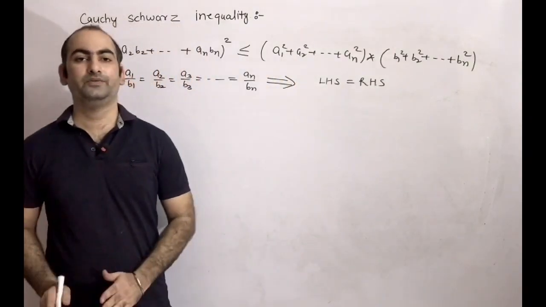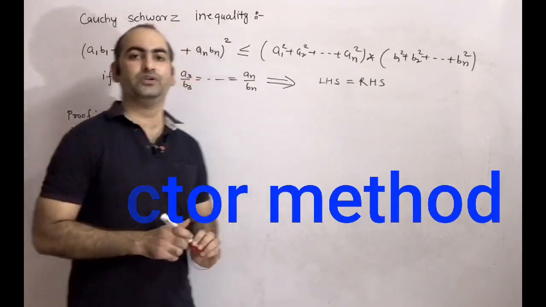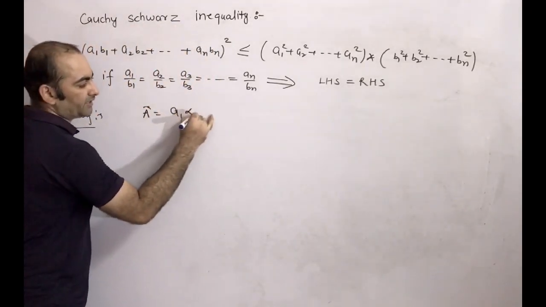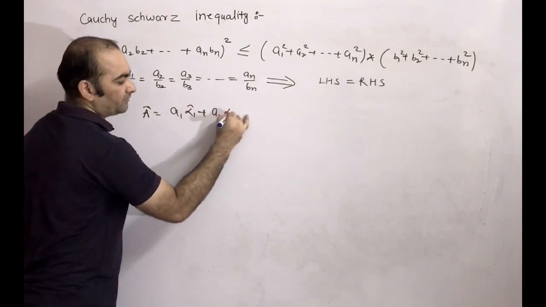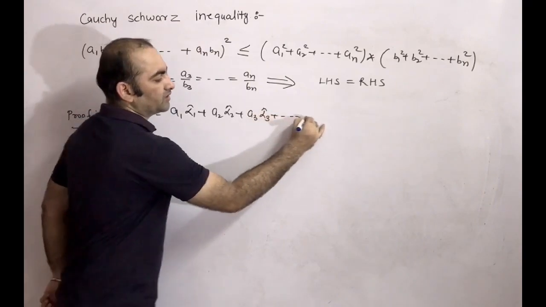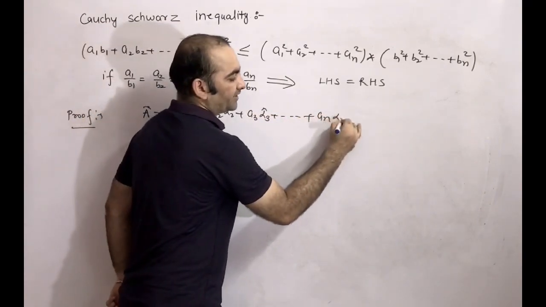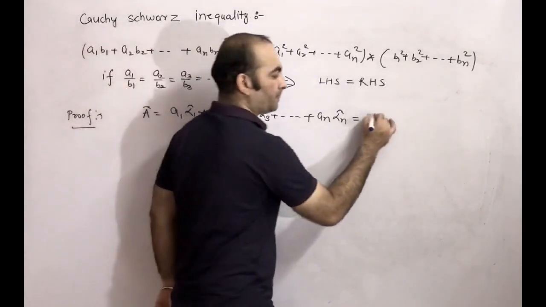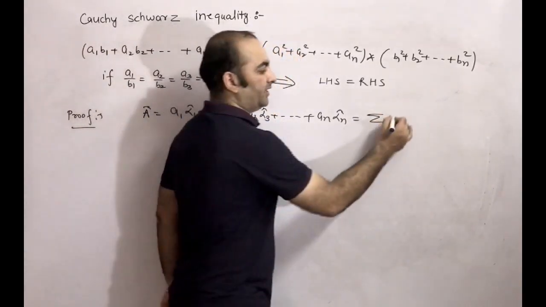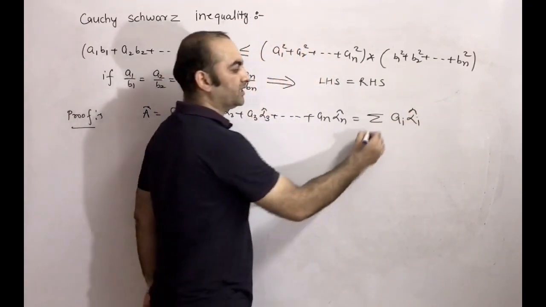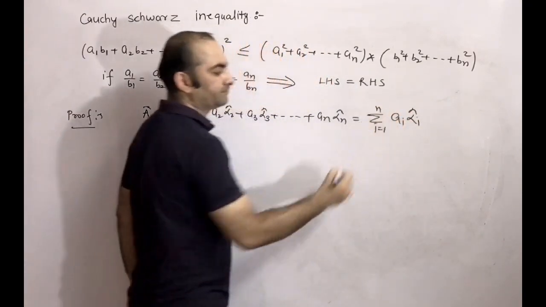This inequality we can also prove by the vector method. According to the vector method, A vector is A1 alpha 1 cap plus A2 alpha 2 cap plus A3 alpha 3 cap plus so on plus AN alpha n cap. In short, this we can write as sigma AI alpha I cap, where I is 1 to n.